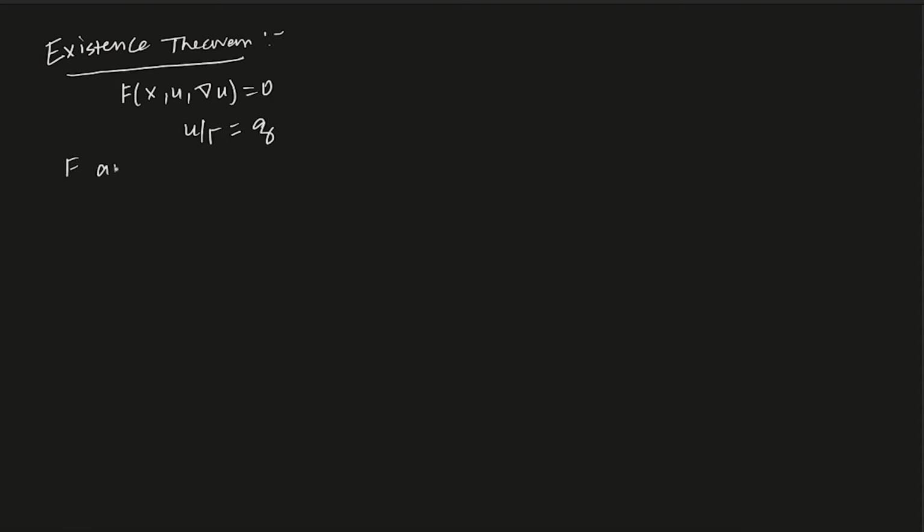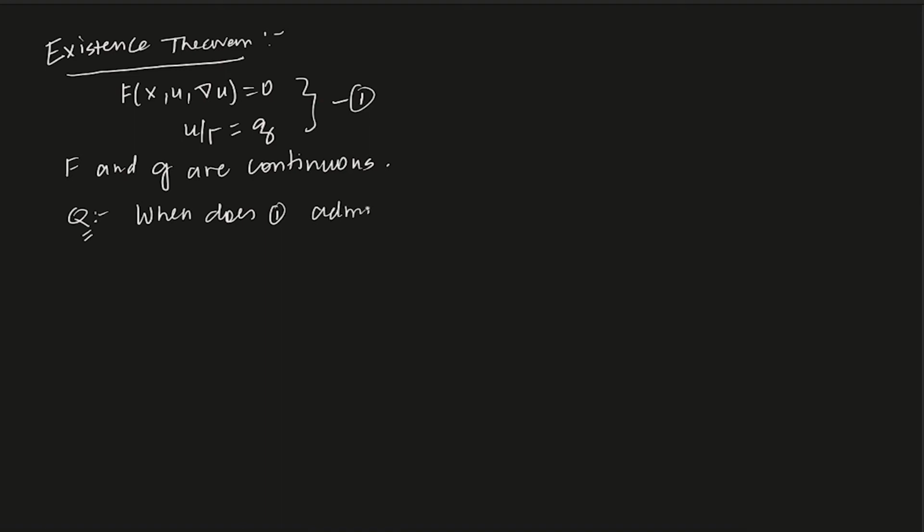F and g are continuous, wherever they are defined. This is a general format of a PDE. The question is, when does this admit a unique solution?